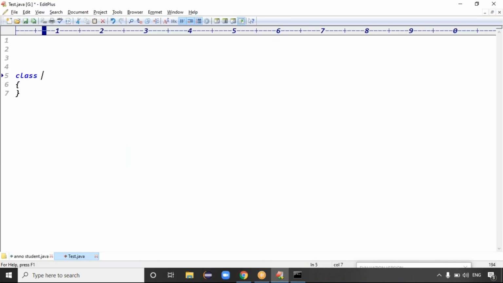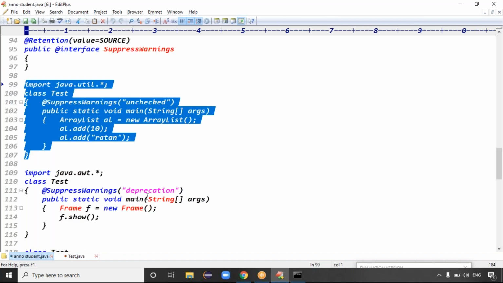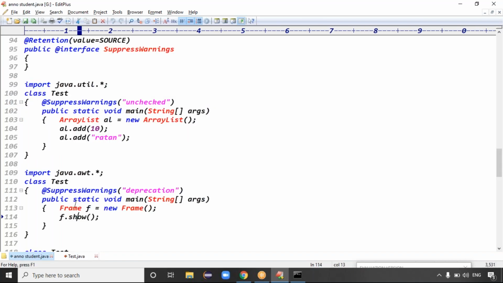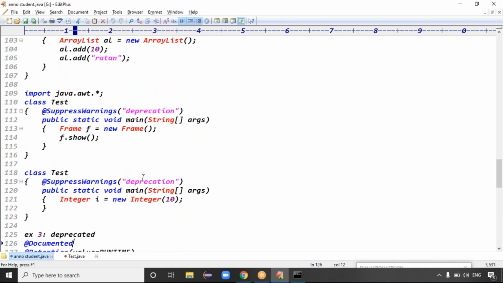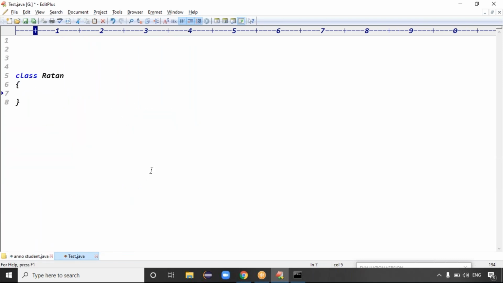For example, you can take a class. A student asks: I did not understand why the SuppressWarnings annotation is given as unchecked. In the previous class we did the deprecated message. To ignore warning messages, we have to give what type of warnings we want to ignore. In the above example, in ArrayList, you have given it as unchecked. I did not understand.